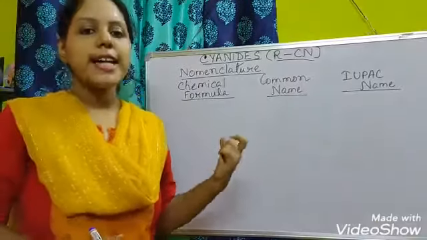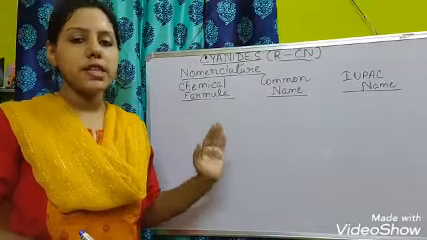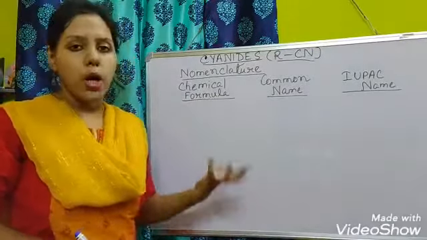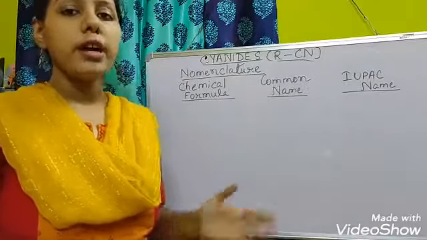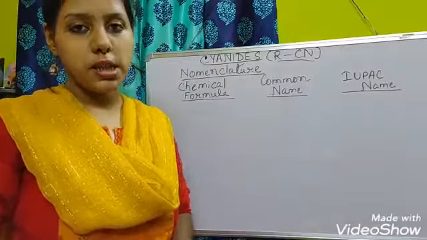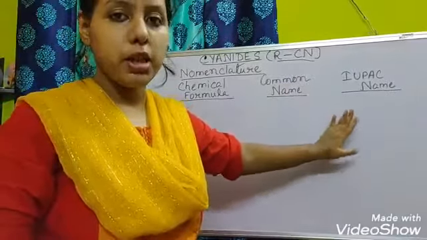Now the next topic is the nomenclature of the cyanides. Here we will learn how to write the names of the cyanides. We can write them in 2 methods, the common method and the IUPAC method.